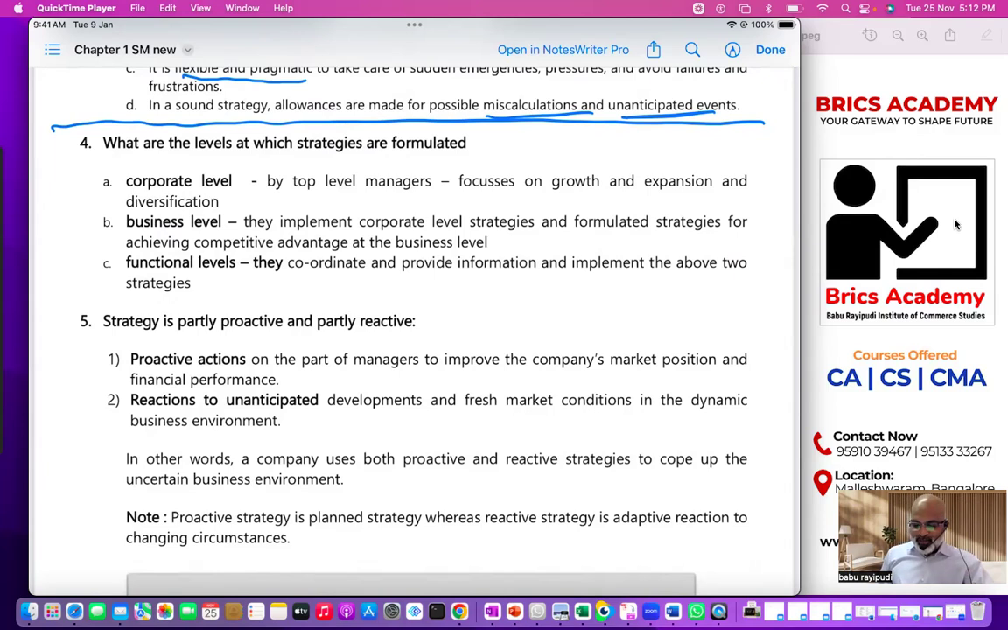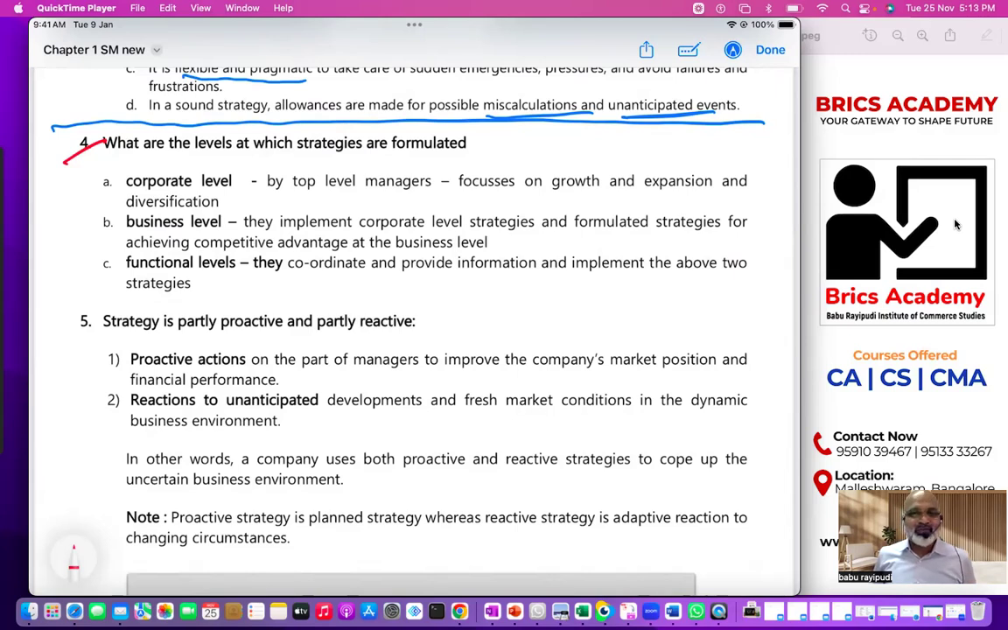Now, the second class I'm continuing, the fourth point we have, that is, what are the levels of strategic management. So first of all, let us have a quick recap of what I explained in my last class. In the last class I said, what is actually strategy? Strategy is a long-term action plan that will help us to achieve competitive advantage.